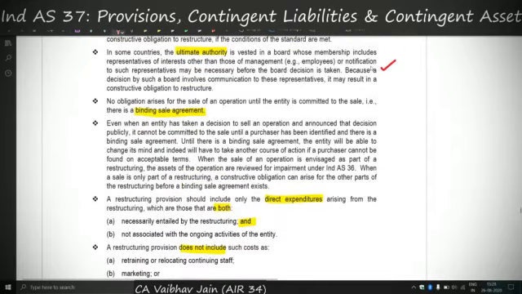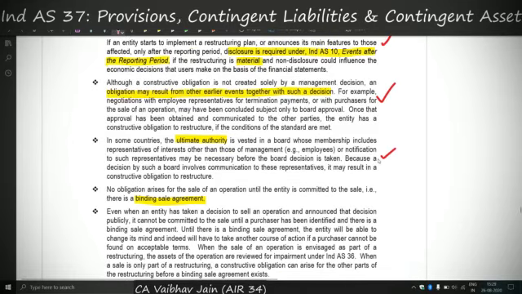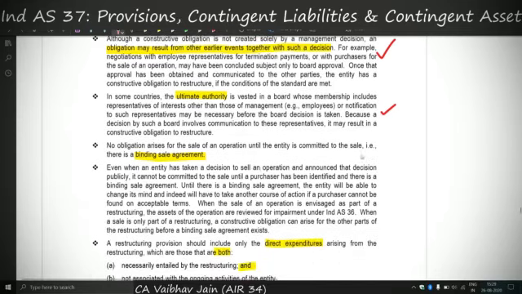I'll explain this point in a simple tone. If there is a case of wage restructuring and certain employees are themselves on the board, so if the board is discussing the wage revision and it has not been officially communicated to employees, but because the employees are already on the board, it is known to them. So the valid expectation is created there itself in the board, and as soon as the board approves the plan, the detailed formal restructuring plan is also approved. So in this unique case, the ultimate authority as well as the valid expectation lies with the same party, and therefore only one decision will lead to satisfaction of both the conditions.